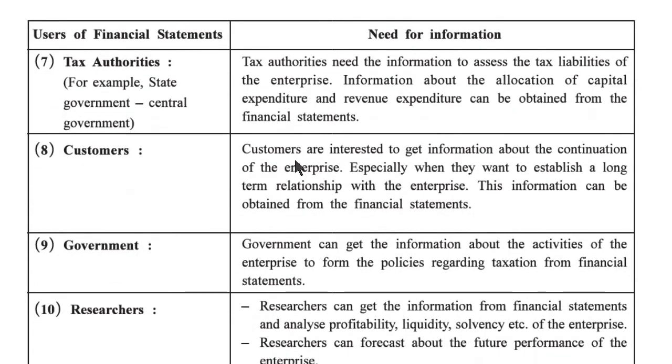Now seventh one, tax authorities. For example, state government, central government. Tax authorities need the information to assess the tax liability of the enterprise. Information about the allocation of capital expenditure and revenue expenditure can be obtained from the financial statements.